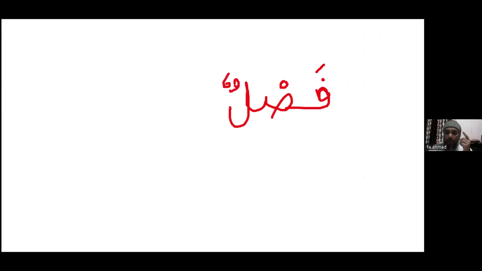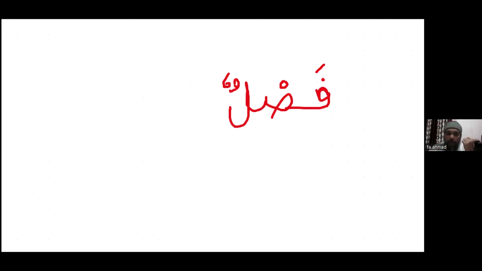So lam has tanween of damma. So tanween of damma sounds un. So lam has tanween of damma, it sounds lun. Faslun. Faslun. Okay. Other example of tanween of damma. Simple.